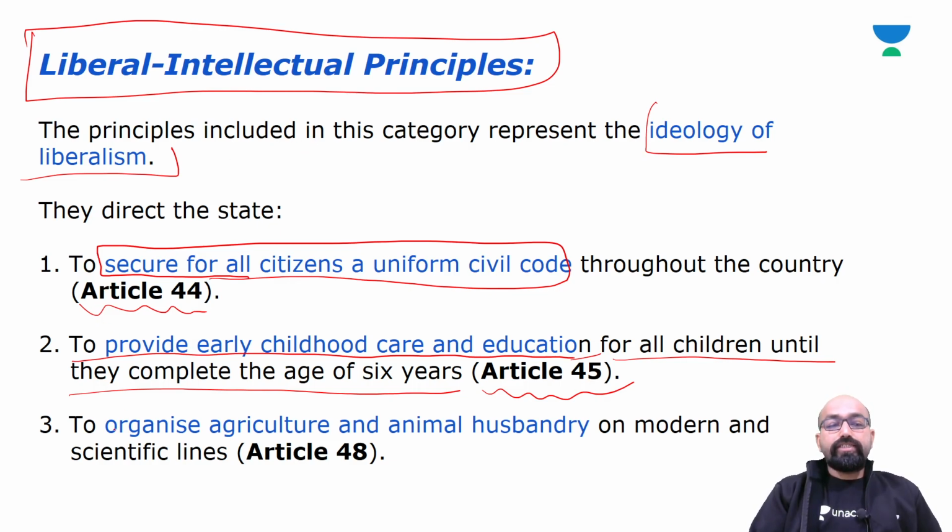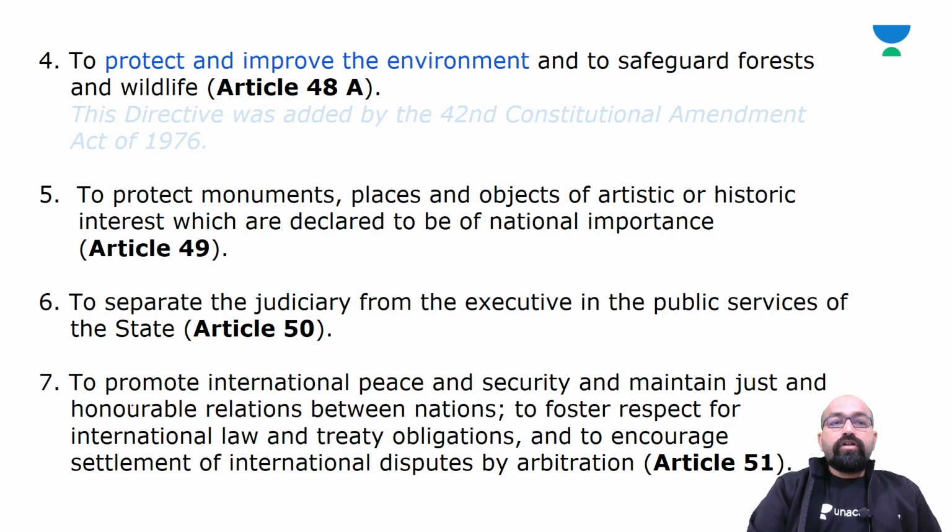Next, to organize agriculture and animal husbandry on modern and scientific lines, mentioned in Article 48. So next is to protect and improve the environment and to safeguard forest and wildlife, mentioned in Article 48A.